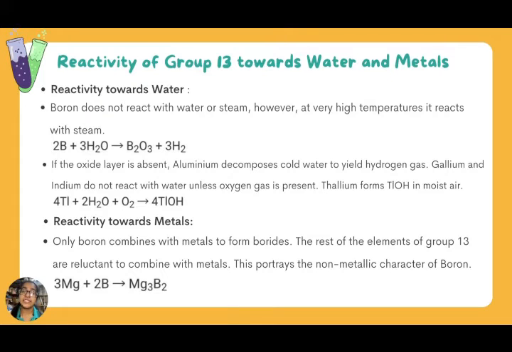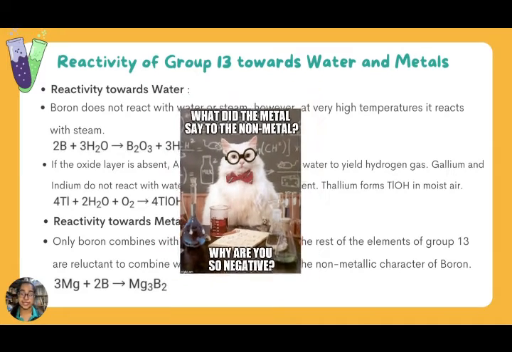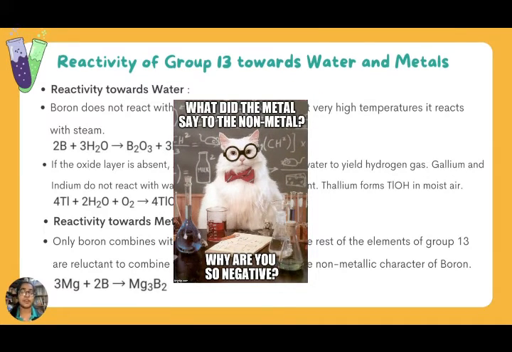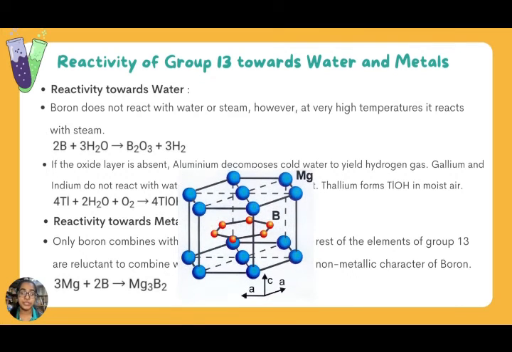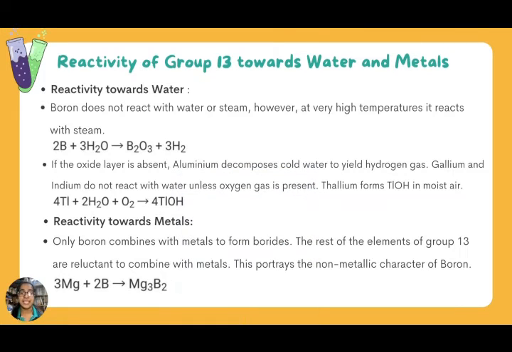Next, reactivity towards metals. Only boron combines with metals to form borides. The rest of the elements of group 13 are reluctant to combine with metals. This portrays the non-metallic character of boron. The reaction shows that 3 moles of magnesium react with 2 moles of boron to produce 1 mole of magnesium boride. That's all from me.